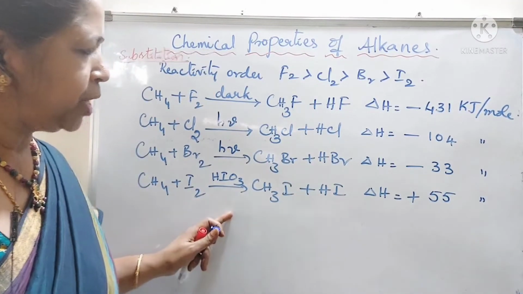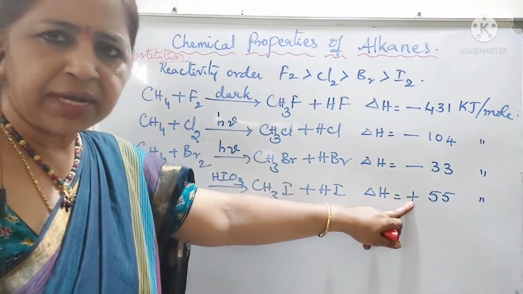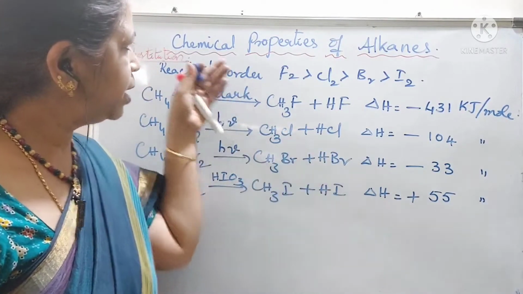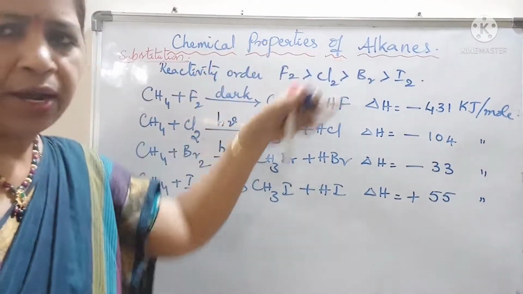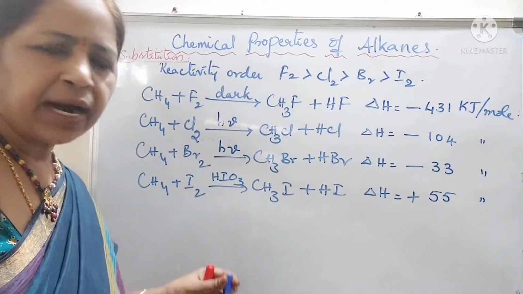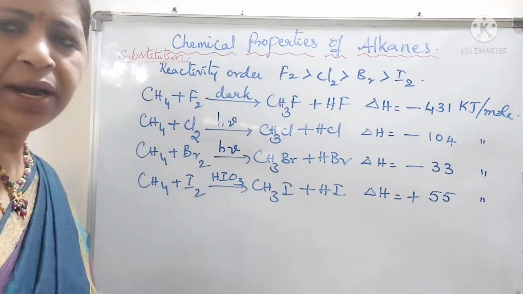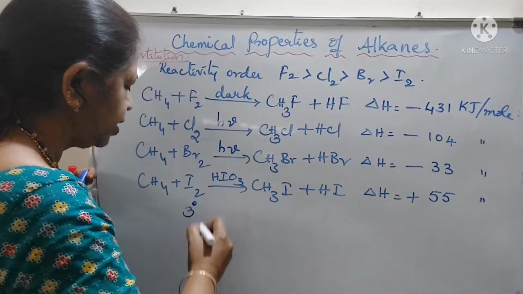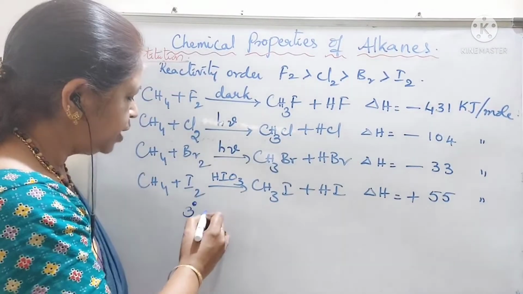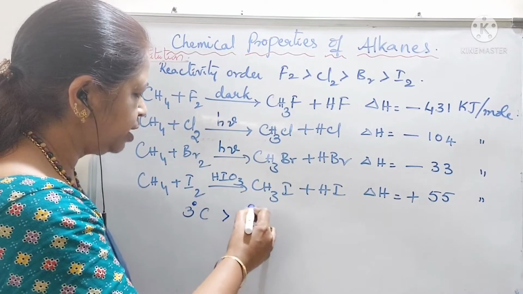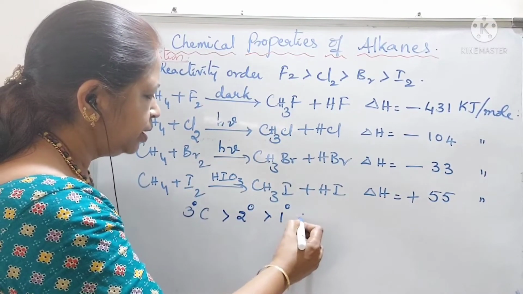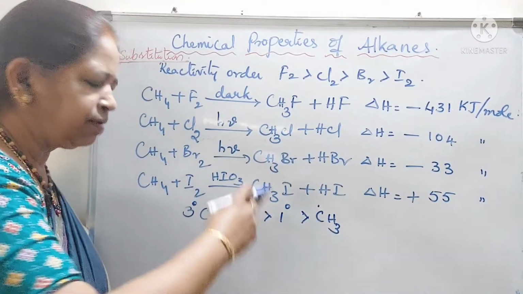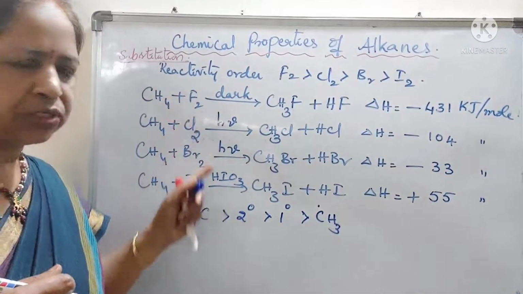And in iodination, you can see the sign of energy is positive. That means it is an endothermic reaction. The rate of reaction is decreasing from fluorine to iodine. It is a free radical substitution reaction, and among the alkanes, the reactivity order of different carbon atoms is: tertiary carbon greater than secondary carbon, greater than primary carbon, greater than methyl radical. This is the reactivity order towards the halogenation.